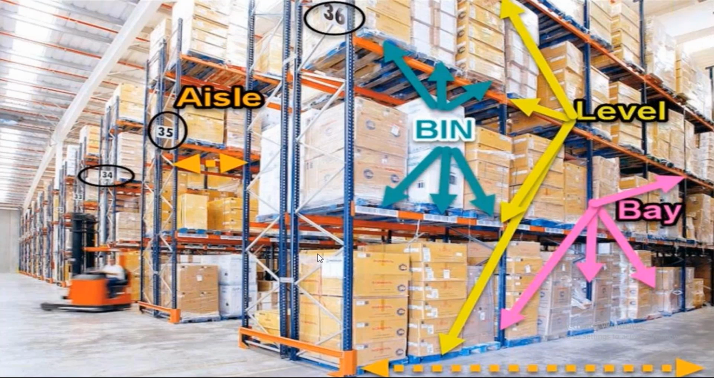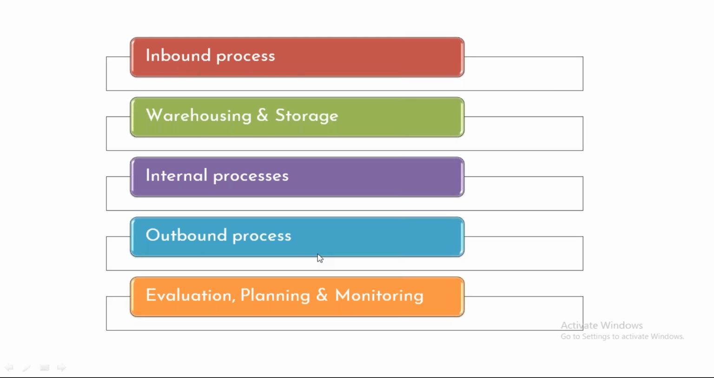So now in EWM, if I go directly into the process of EWM, these are the main processes that we have. First is the inbound process, and then we have warehousing and storage, and then we have internal processes, outbound process, evaluation, planning, and monitoring. So these are the processes that we have.